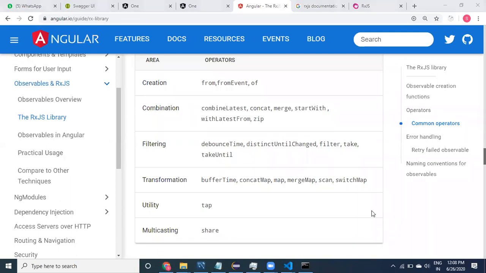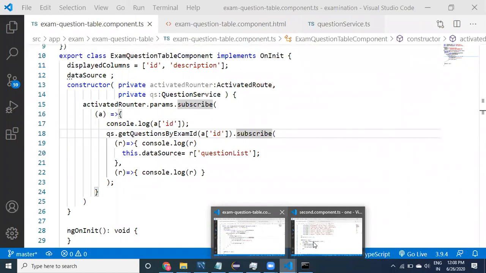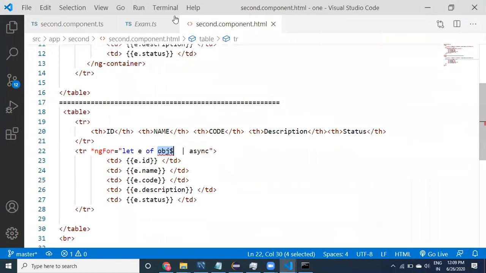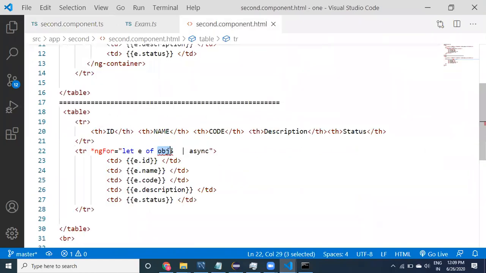Okay, you have to button clicks, right? Yes, you can take even button clicks. Let me take this. If you want to apply for a button, what you can do is go to here. Instead of taking document, you have to use our object. Which object? Button object.